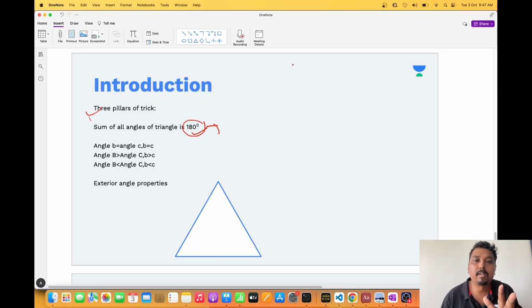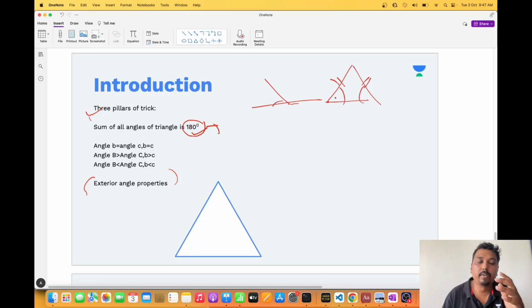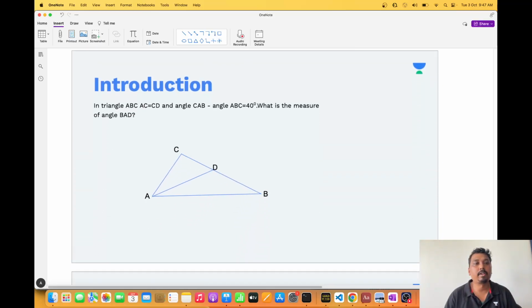Exterior angle properties, if you are supposing something, it should not violate exterior angle properties. And straight line, definitely you know it is going to be 180 degrees. So simple thing, you already know two sides are equal, angles will be equal. So if you are aware of all these properties, you are done with the trick. How to solve the questions. I've been making such a hype, sir. You have made such a hype for this particular trick. What is it all about?